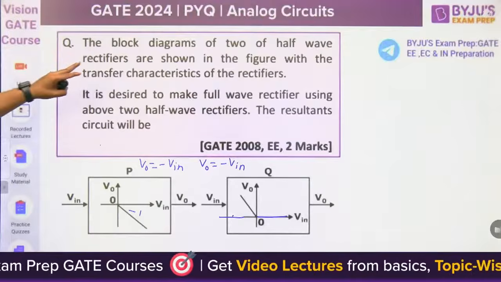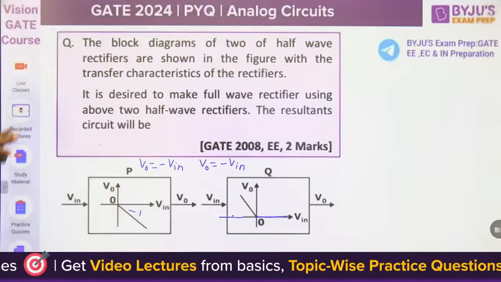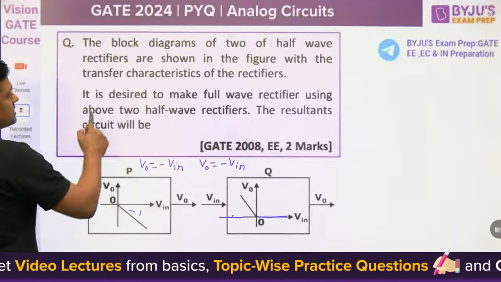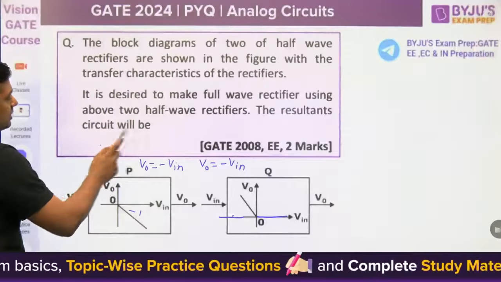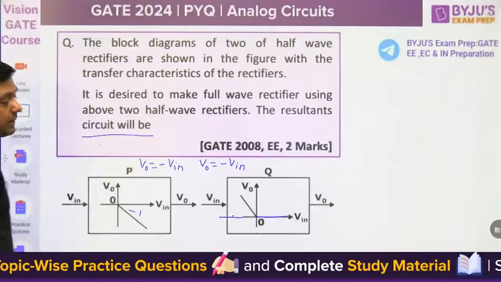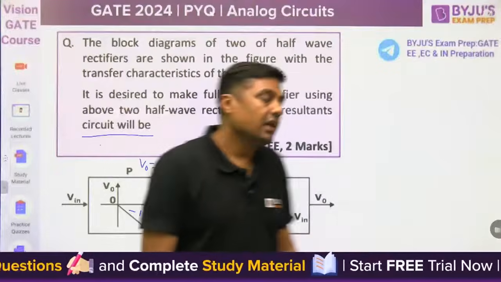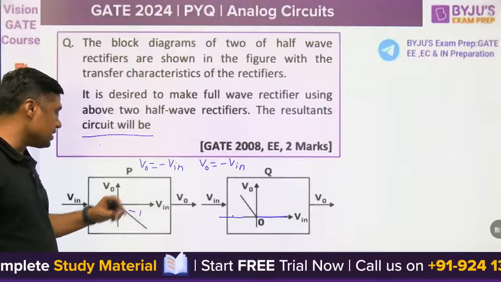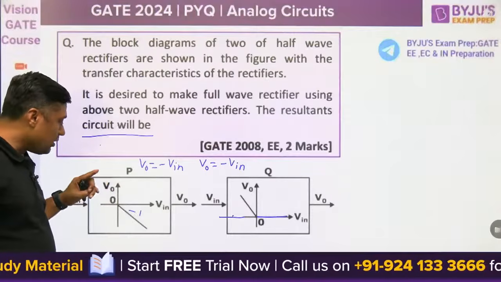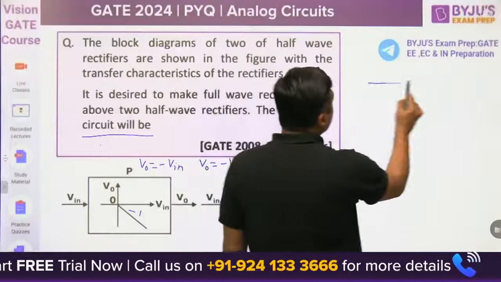Now the block diagram of two half wave rectifiers are shown in the figure with the transfer characteristics of the rectifier. It is desired to make the full wave rectifier using the two half wave rectifiers. The resultant circuit will be. So this is the half wave rectifier, right? And yes, full wave rectifier. So this is the P, this is the Q. Now here for positive value we are getting the negative, this type of curve.